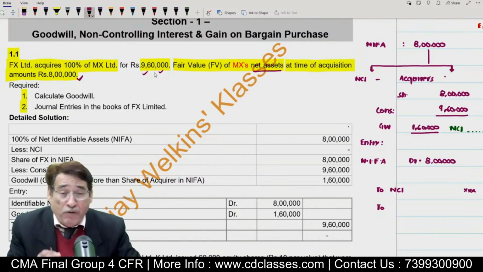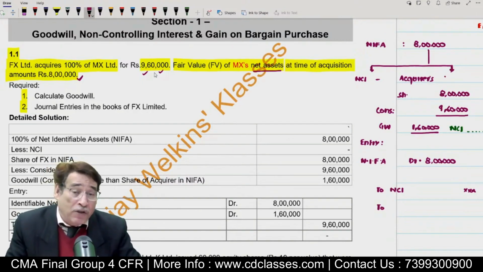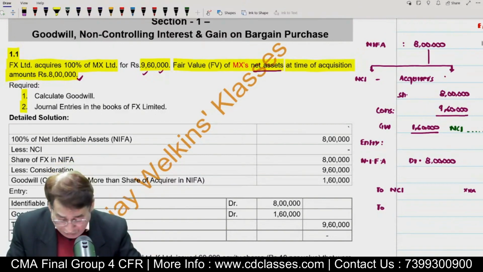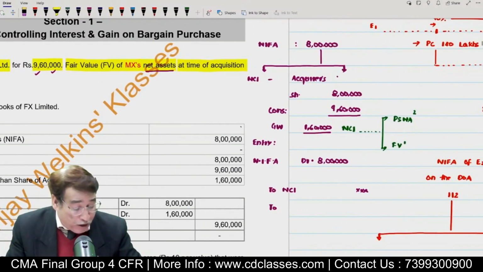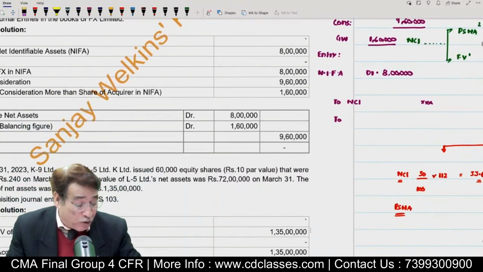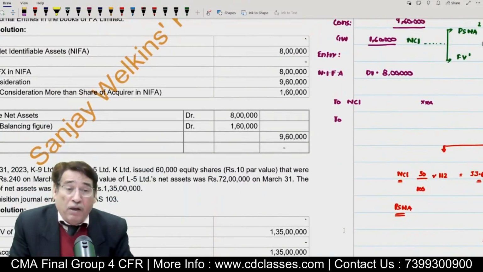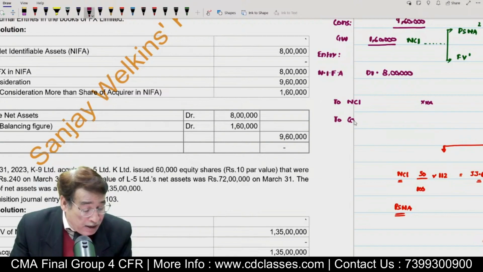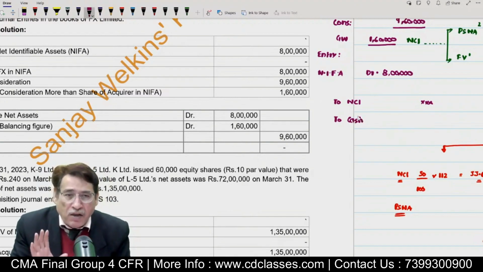That means from next time you will have to keep an eye on whether the purchase consideration is delivered by the acquirer entity through cash or by way of share capital. That is the point actually. These are the minor things which I would love you to pay attention to, and that is the reason why I'm doing this particular question. So now we will have to write here. What should I write? Should I write To share capital or To cash? And in case you get confused, you can simply write consideration at least. Is it clear to you?